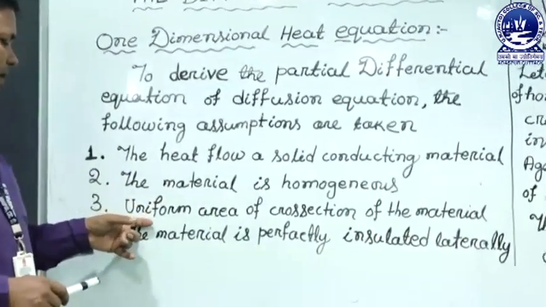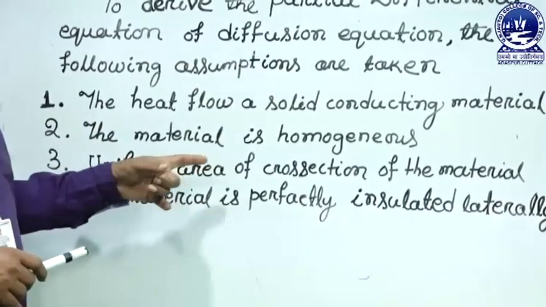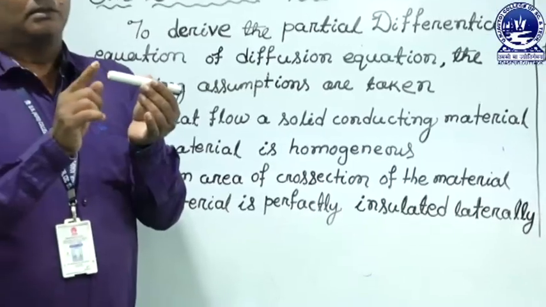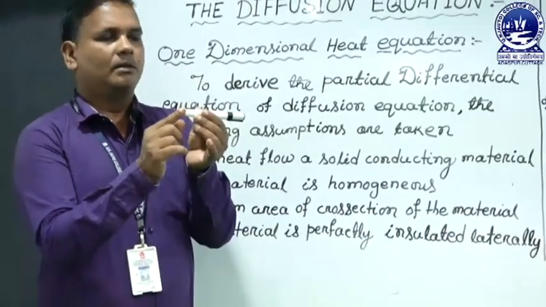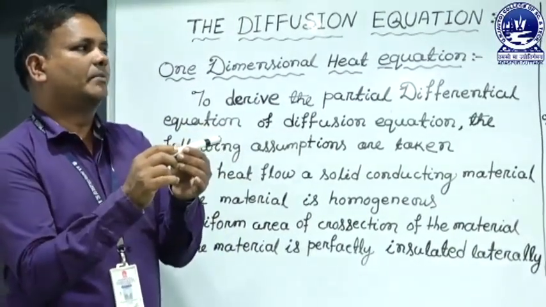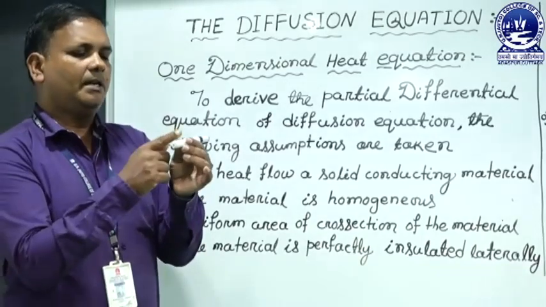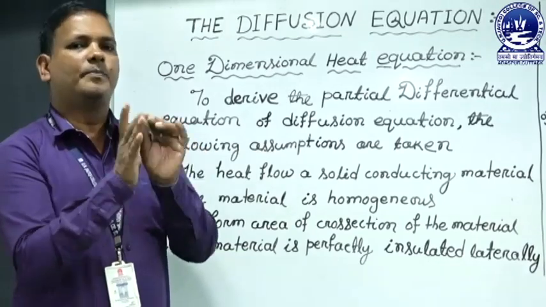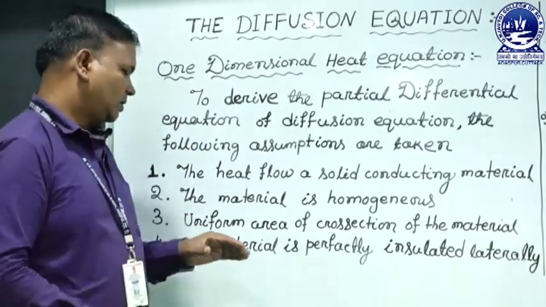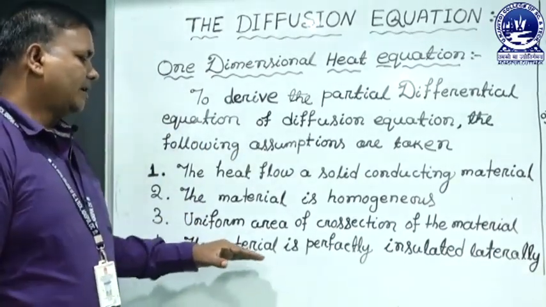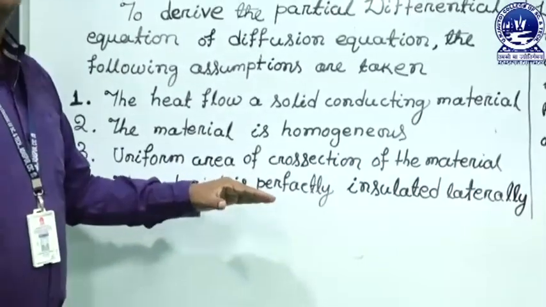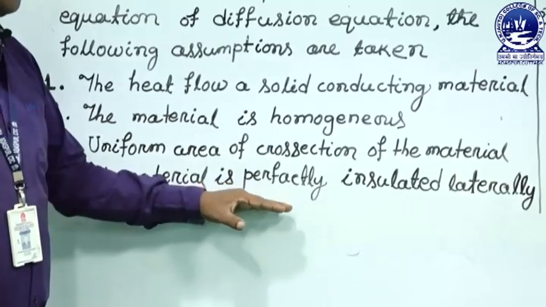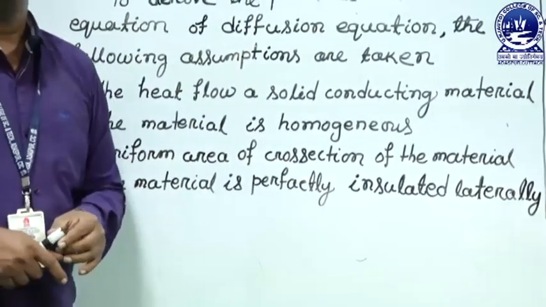The third one is uniform area of cross section of the material. That means any cross sectional area of the material should be the same or constant. The last one is that the material is perfectly insulated laterally. The material is perfectly insulated.